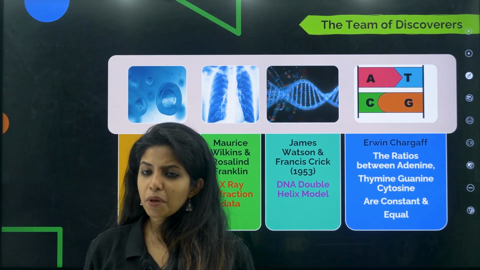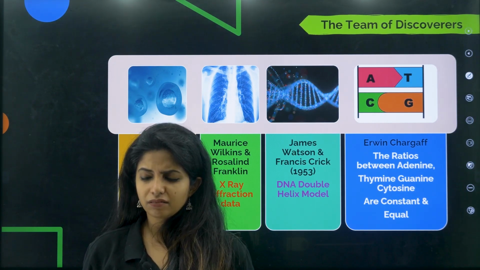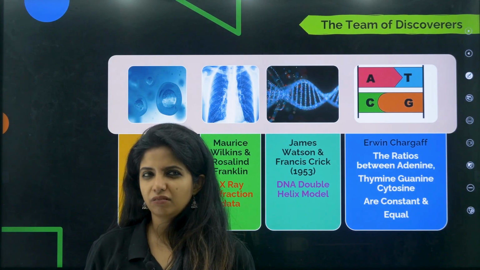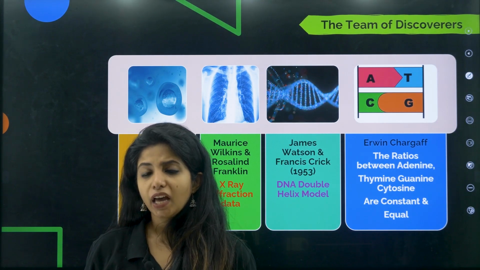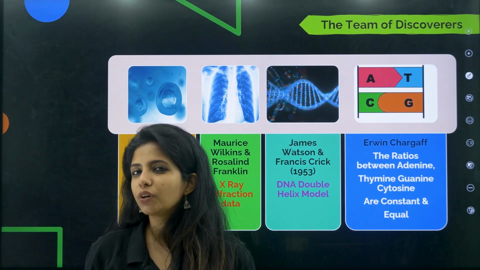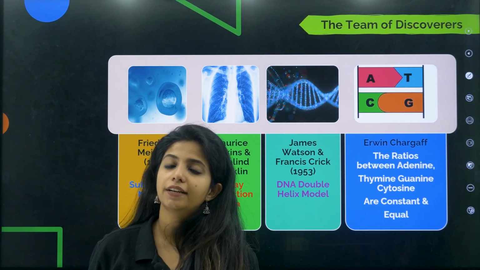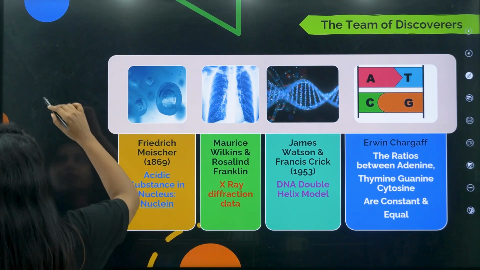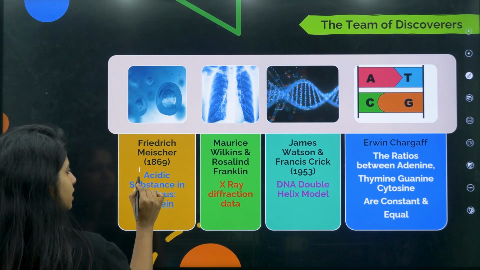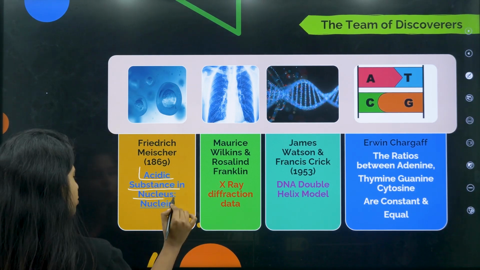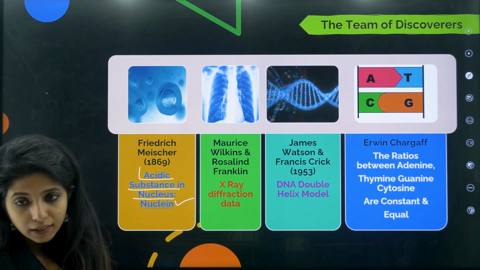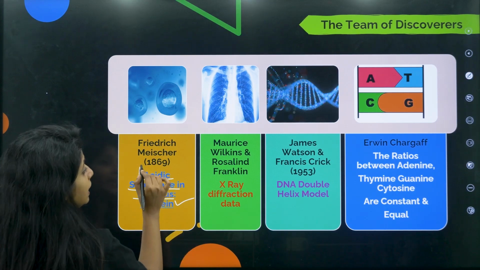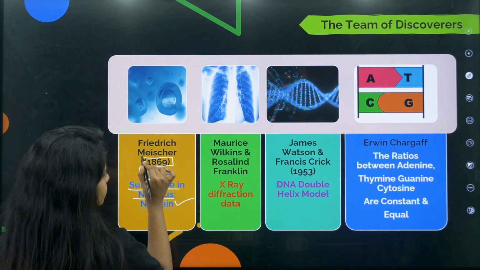And he thought that probably this structure has something to do with our genetics. And he called it nuclein. What did he call it? Nuclein, because he found it inside the nucleus. So Friedrich Mischer was a person who said that there is some acidic substance inside the nucleus, and I am going to name it what? Nuclein. And this was done in the year 1869.